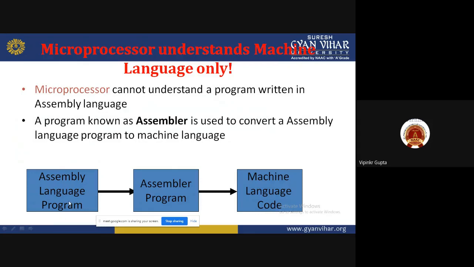So this is the block diagram shown. We can write an assembly level language program. That program goes to the assembler program, and the assembler converts that assembly level language into machine language. So that is the use of an assembler.